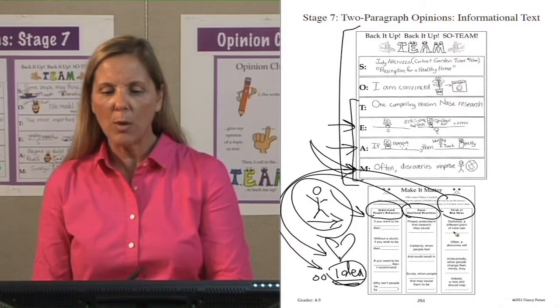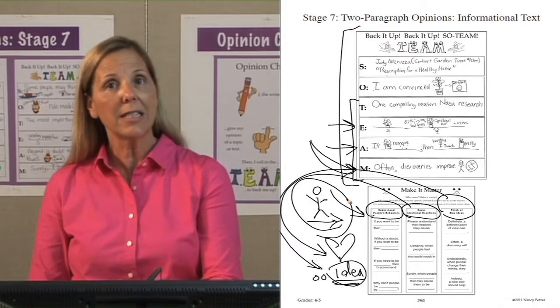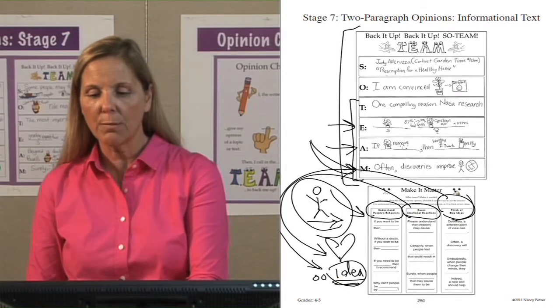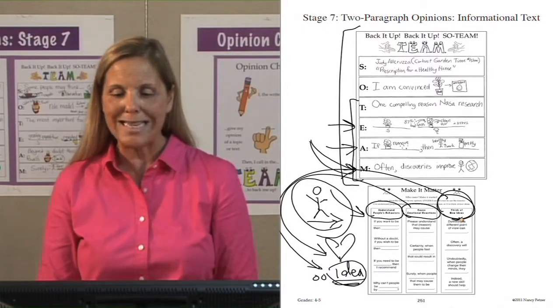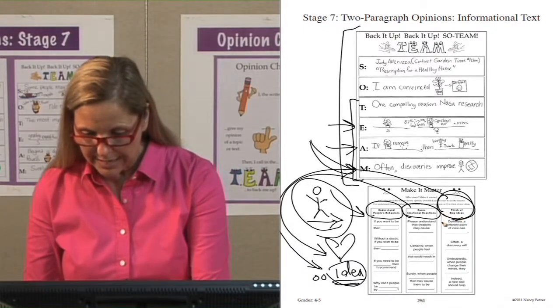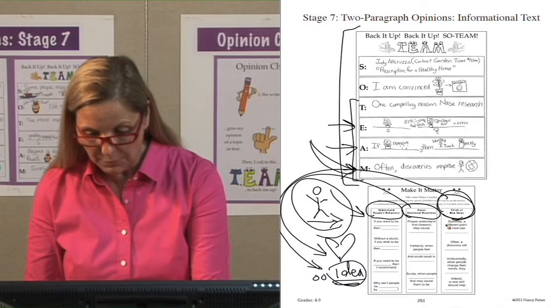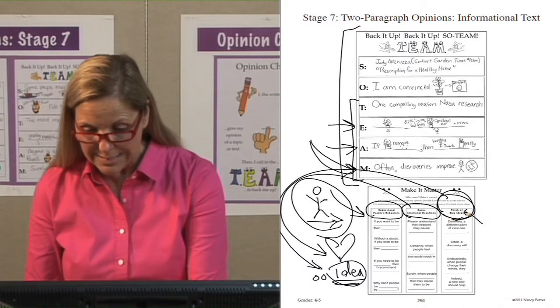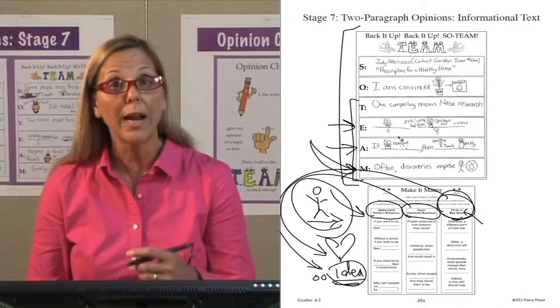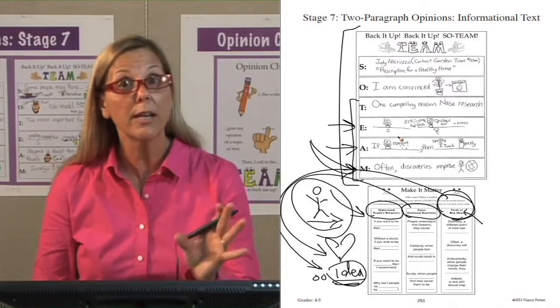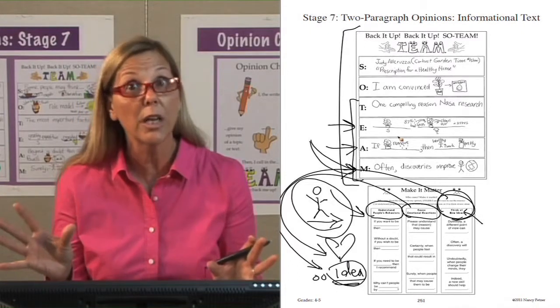We looked at the three ways that we could make this information matter, and we decided that we were going to make it matter by giving us a new idea. Notice down here, new ideas, I have these different phrases. Definitely, a different point of view. So a new idea could talk about a different point of view, how information we've read presented a different point of view about something that we never even realized.